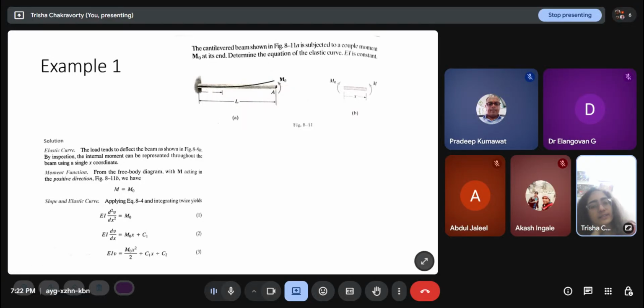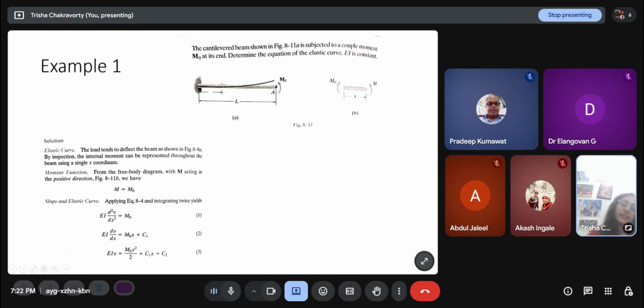So you can just take x goes from 0 to L. From the free body diagram, with M acting in a positive direction, we have M equal to M naught. So if this is a bending moment, this is the bending moment diagram we are drawing. So we take a section, we take a distance x from the left end. This is M naught. Since there is a moment M naught here, the support reaction has to be an M naught in the clockwise direction.